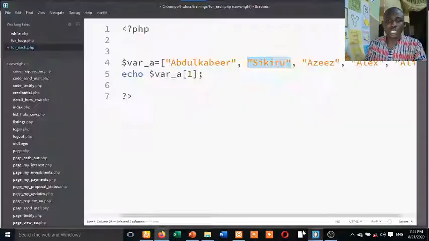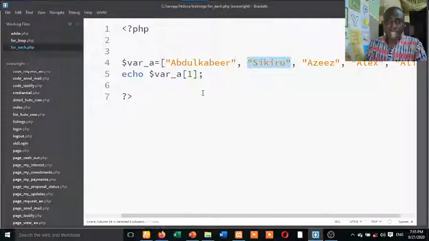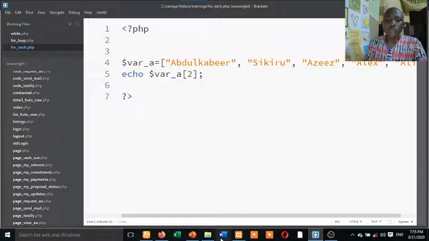Okay, I have not saved it. Let me save. So this time around it's going to echo Sikiru. If I put index 2, that means what I'm doing is I'm echoing each of the elements of an array. Let me save it. So this time around it's going to echo Aziz. But that's not where we are going.